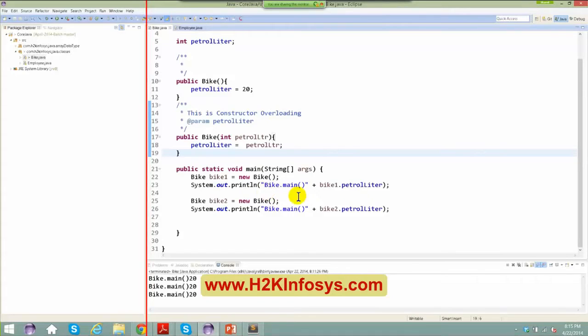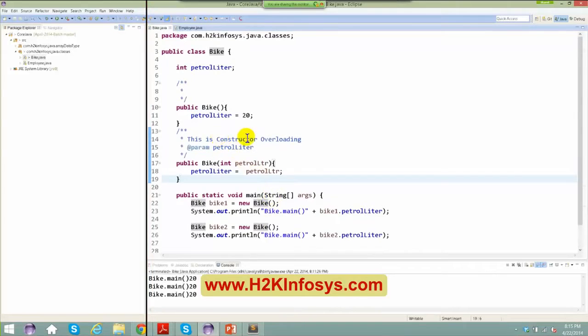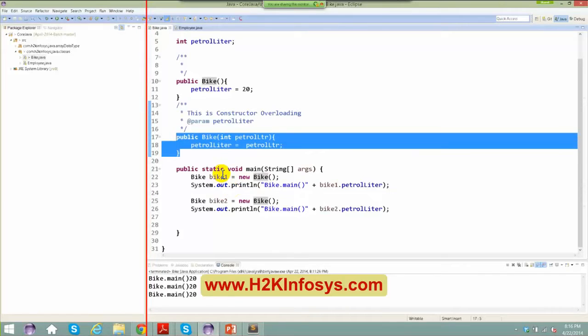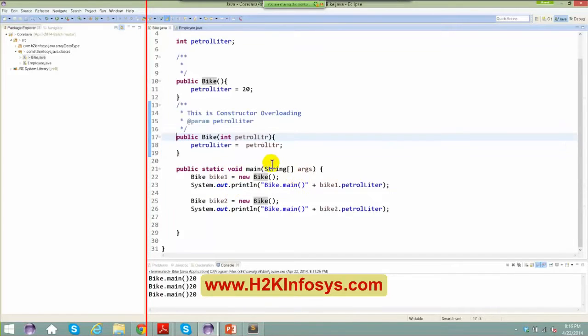All right, so here what I did is I have basically overloaded the constructor. Now what did I do here? The same name, but only one thing is different: I'm passing some parameters here. With the help of this I'm basically overloading the constructor. So this is what it is.